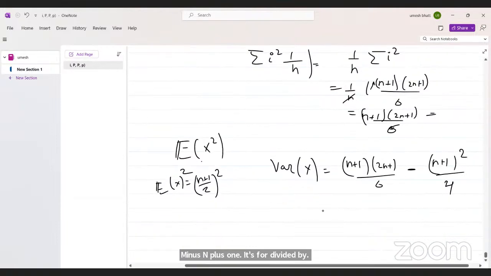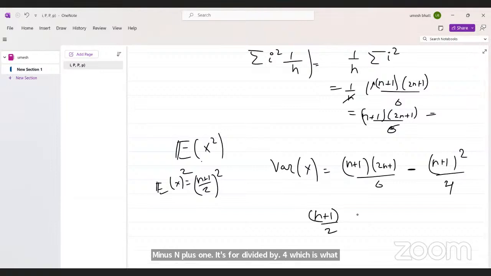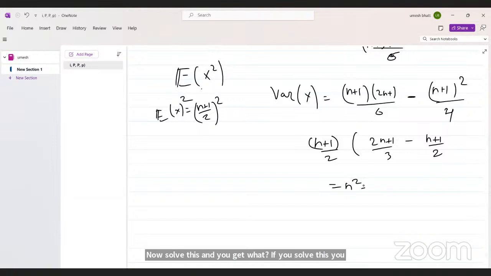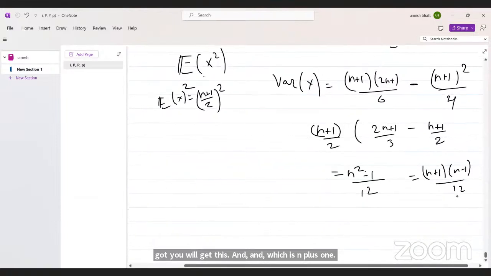If I take common, what? N plus 1 by 2, and 2n plus 1 by 3 minus n plus 1 by 2. Now solve this and you get what? If you solve this, you will get n square minus 1, which is n plus 1 n minus 1. Okay. Any doubt?